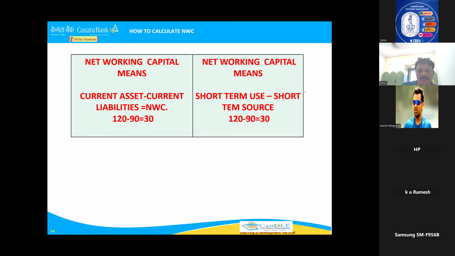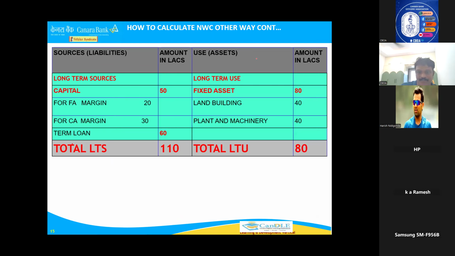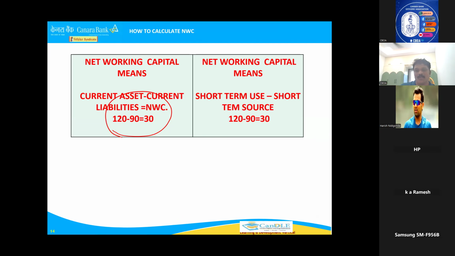Okay, now I'll show you. 120 minus 30, 90 is 30, current assets minus current liabilities. This 120 is current assets minus current liabilities. Okay. Now, one more thing is net working capital. One more formula also. Assets are nothing but short-term uses, right? Assets are uses. Liabilities are sources. So generally everybody says current assets minus current liabilities is NWC, right? But one more definition of net working capital is short-term uses minus short-term sources.